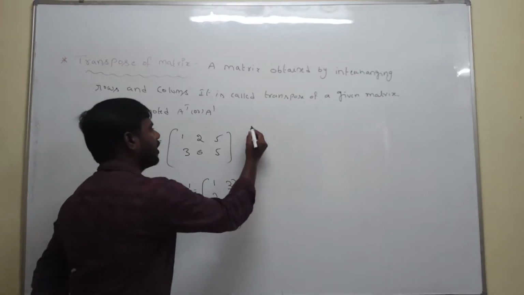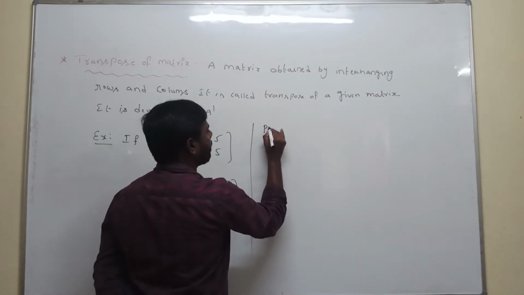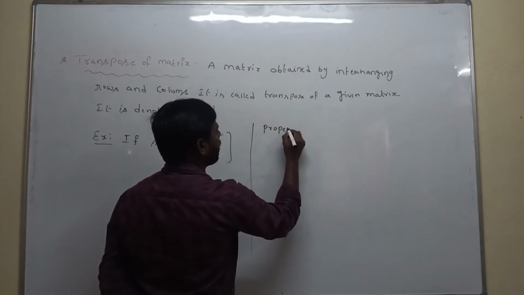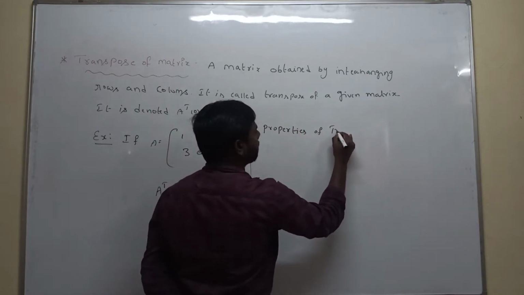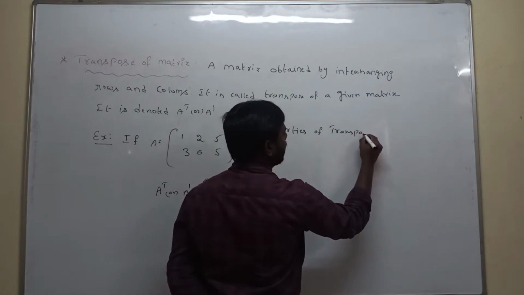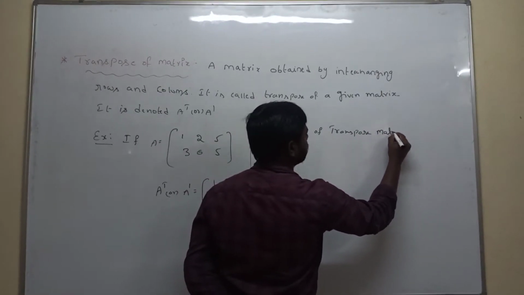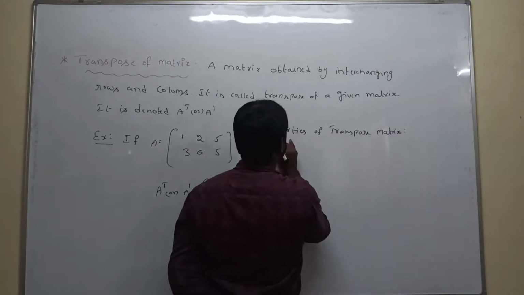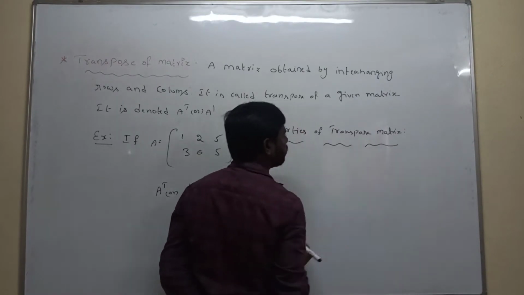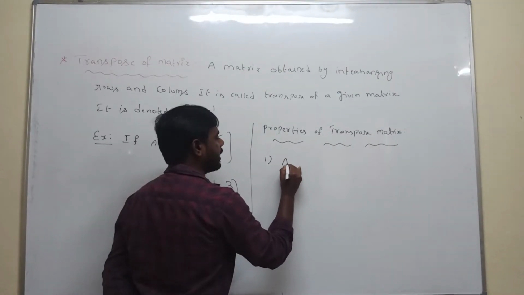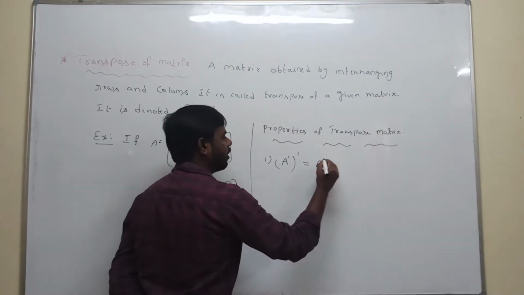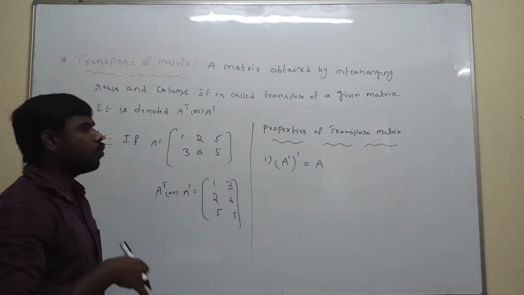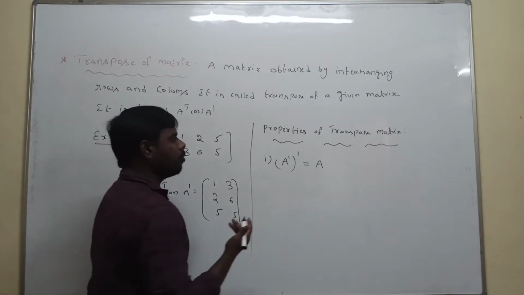Next, properties of transpose matrix. The first condition is A transpose whole transpose. That value is A. How?